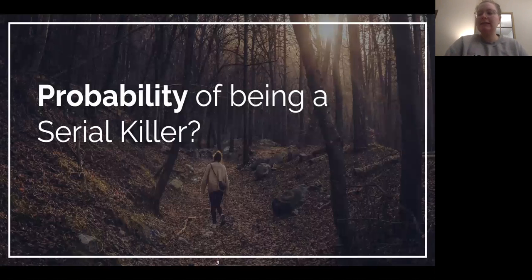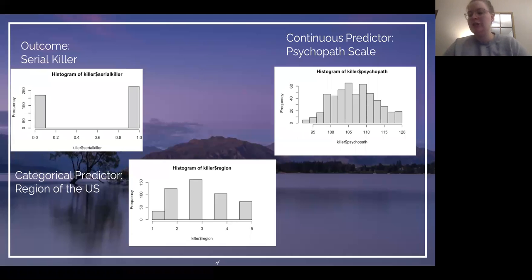Today, I'm interested in seeing if I can predict the probability of someone being a serial killer or not being a serial killer. I'm taking a behavioral profiling class and was given a list of variables and participants, and it's my job to identify the odds that these individuals will be or will not be a serial killer based on the region of the United States in which they were born and their score on a test that measures levels of psychopathy. So following Friedman's advice, we need to know the connection between the models that we're presenting and the phenomena that we're interested in studying.